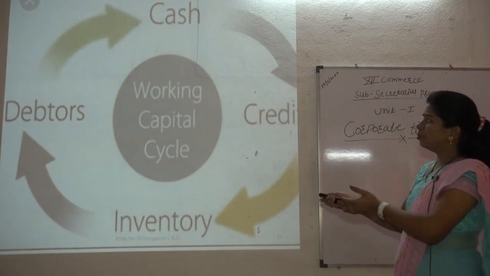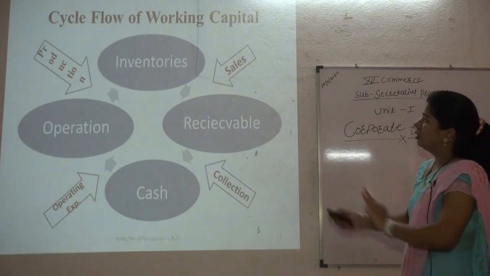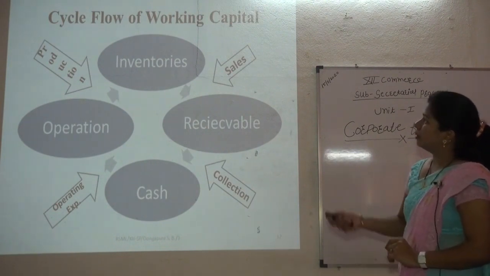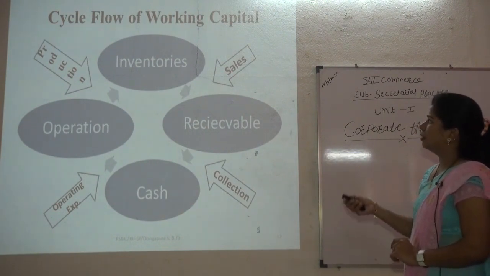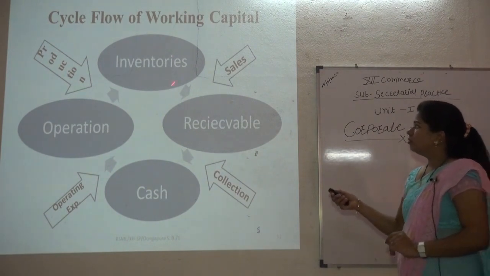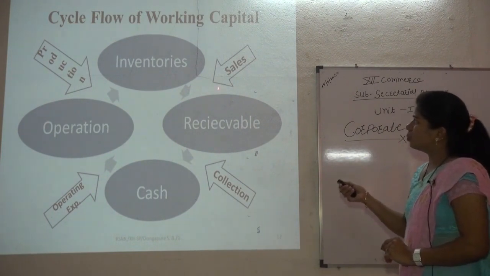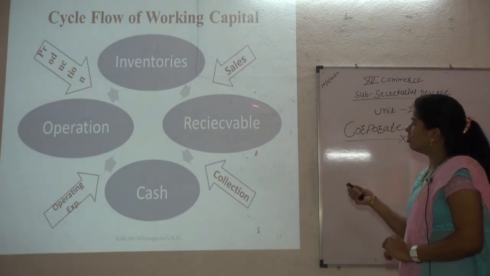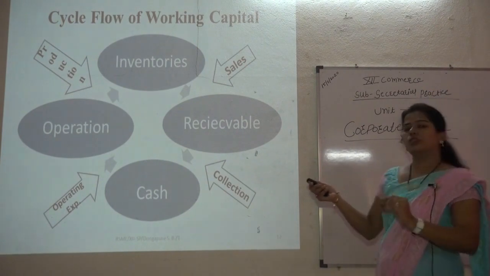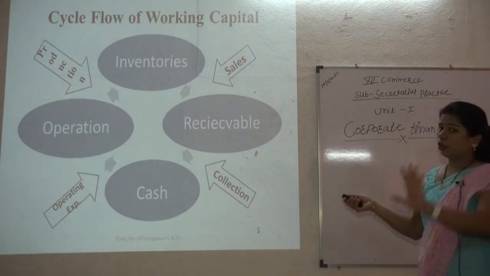In the next slide, detailed explanation is given about working capital. This is the cycle flow of working capital. There are inventories, and these inventories are included in the production process. Here sales is processed, and then it is receivable. It means we sell the goods on credit basis. So now the cash is receivable, not received.